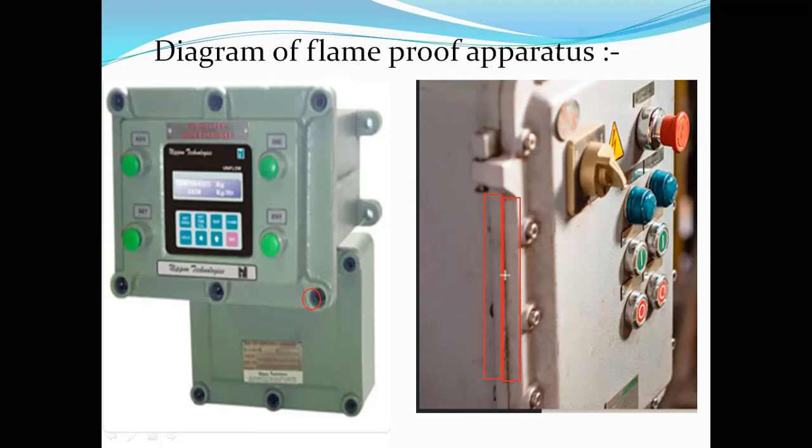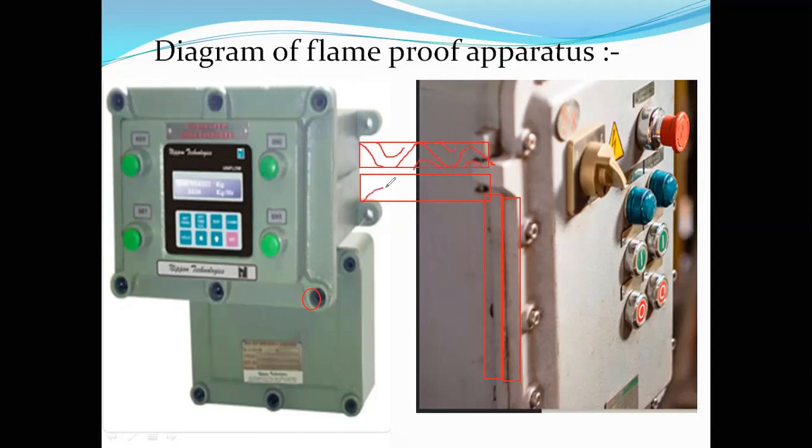Next, the metal to metal contact surfaces that we have are not plain surfaces, they are grooved ones. Let's say this is one metal surface. It is grooved, it contains some kind of grooves. Its surface is not smooth. Like this it will be having. That is for the spark produced inside the apparatus.